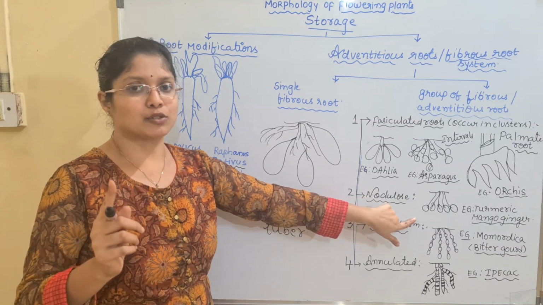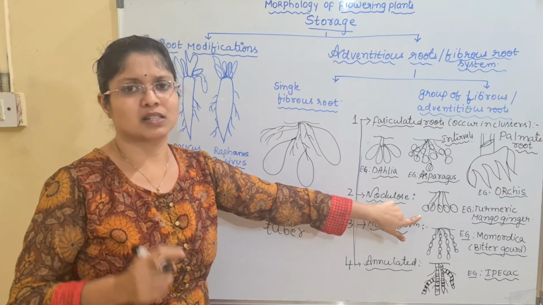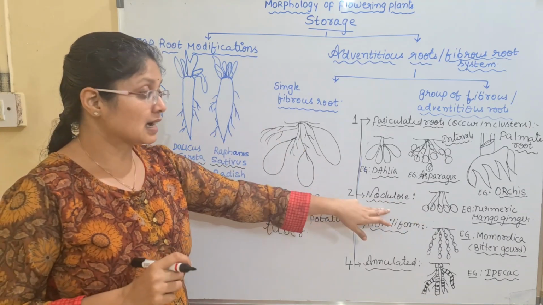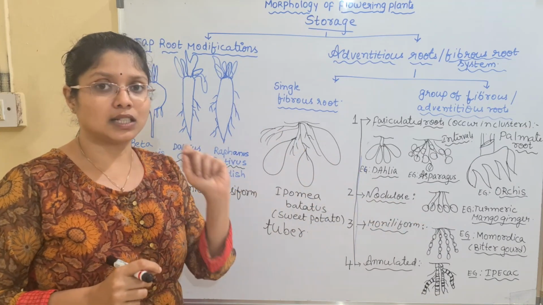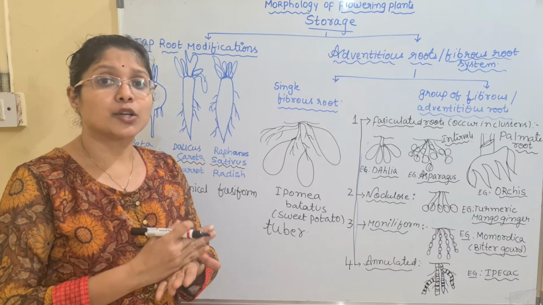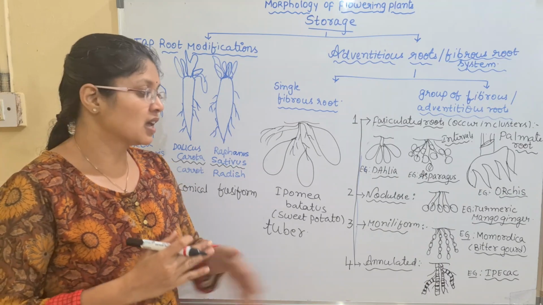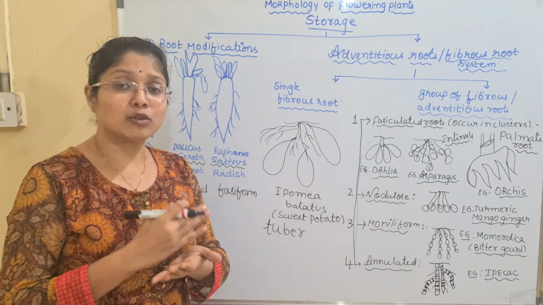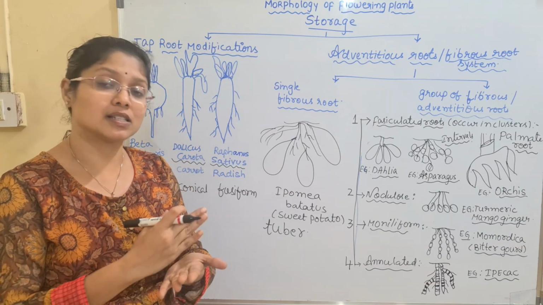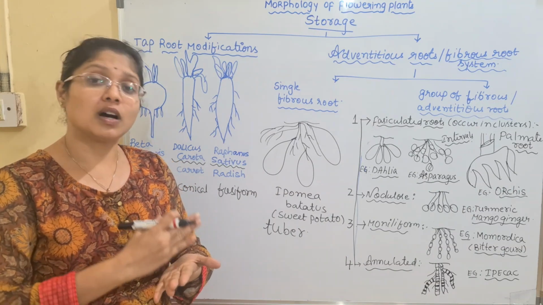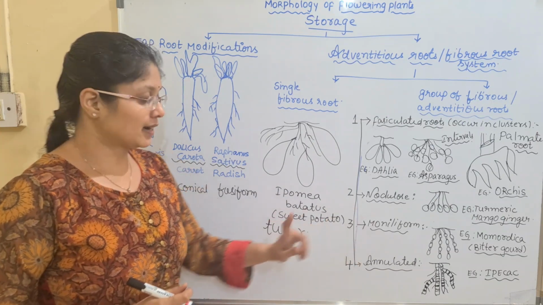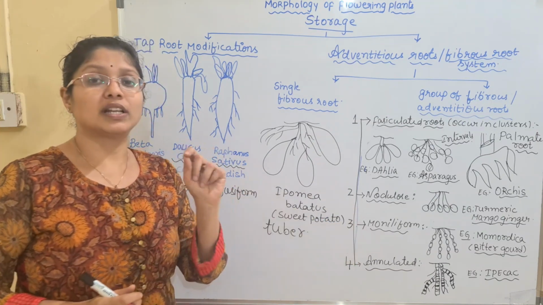All of the tips in the fibrous roots are modified to store the food material. This condition is seen in turmeric. The scientific name of turmeric is Curcuma longa. Next we have another example, mango ginger, that is Curcuma amada. Curcuma amada is mango ginger, Curcuma longa is turmeric, the haldi, right?